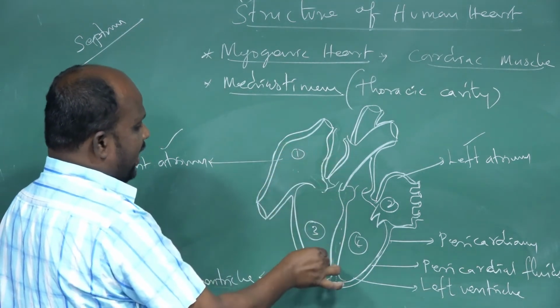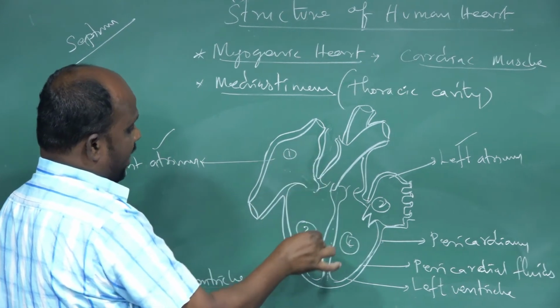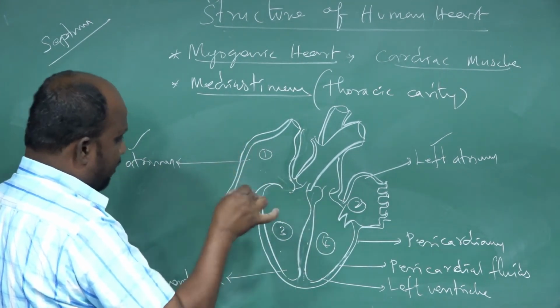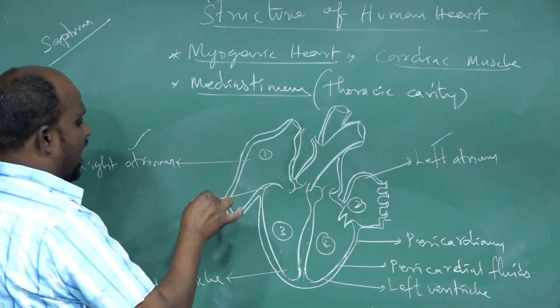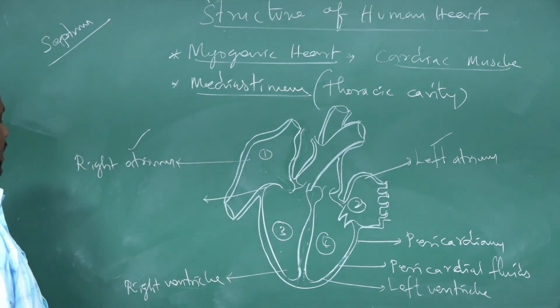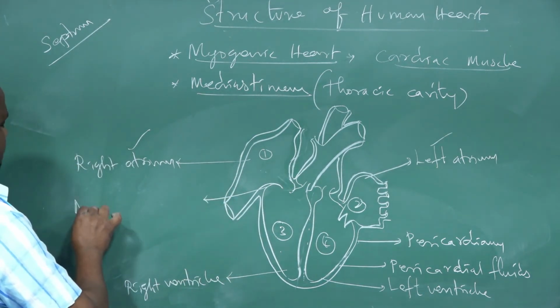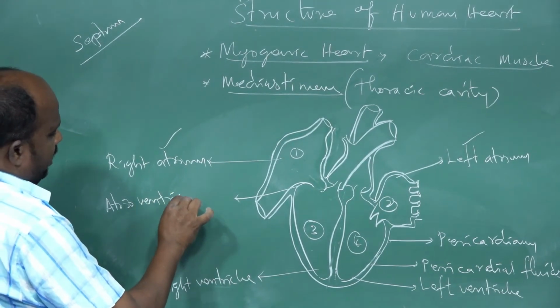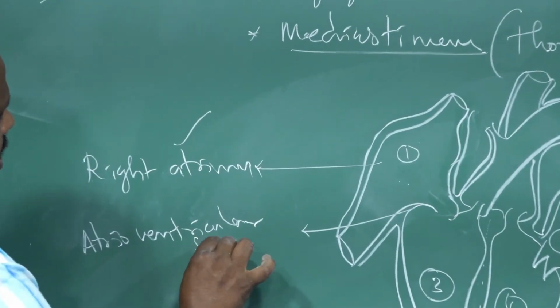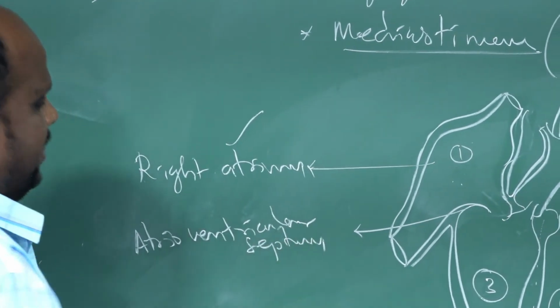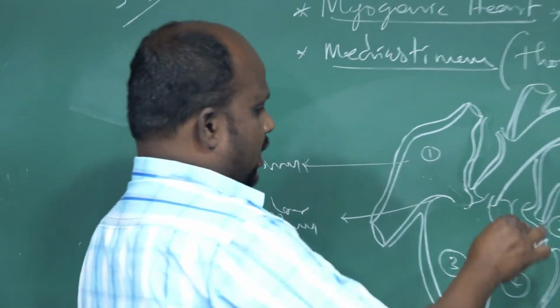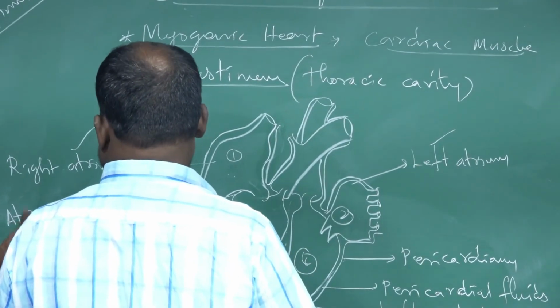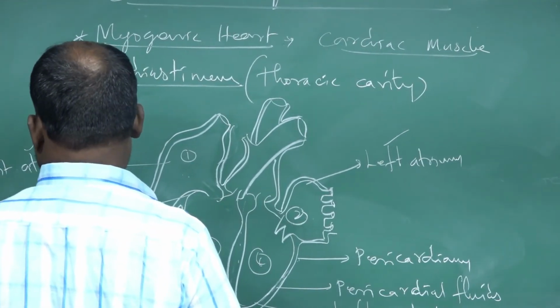Another one, right atrium and right ventricle. Right atrium and right ventricle are both divided by a special type of muscle, the atrioventricular septum.